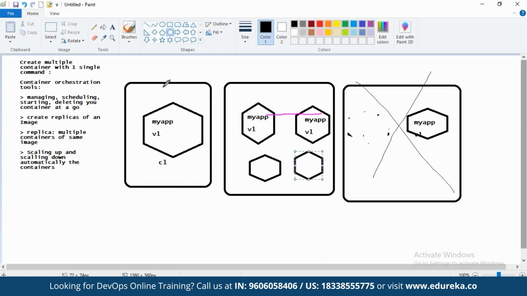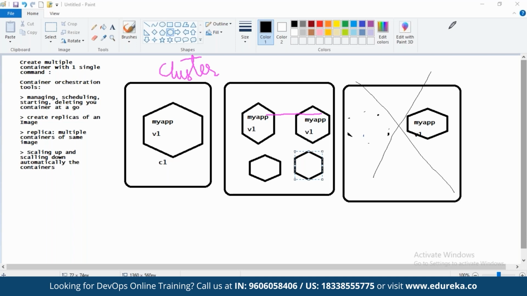That is load balancing, distributing the replicas to multiple nodes that are part of your environment, or your cluster, as we say. What is a cluster? A cluster is nothing but a set of servers, a set of nodes, in which the deployment should happen. In Kubernetes, we call these nodes minions, friends. A set of minions on which you have your container tool installed forms a Kubernetes cluster.